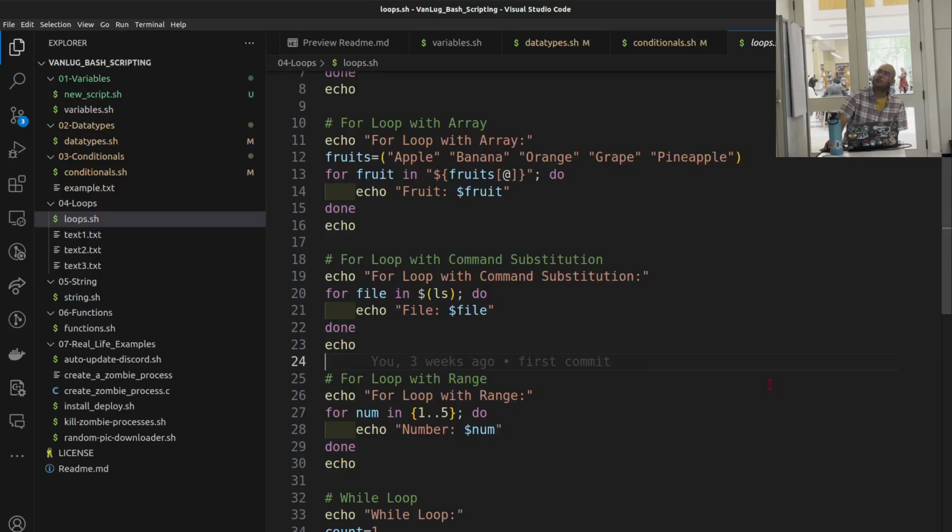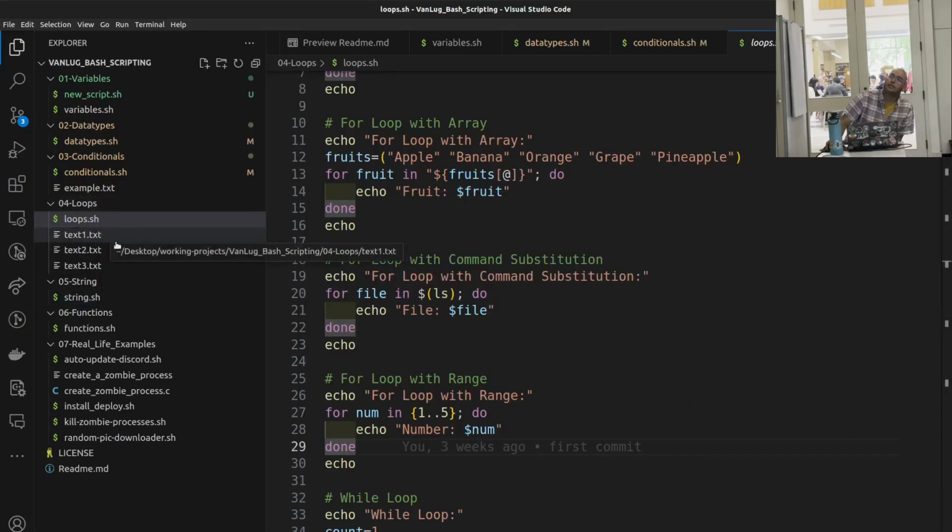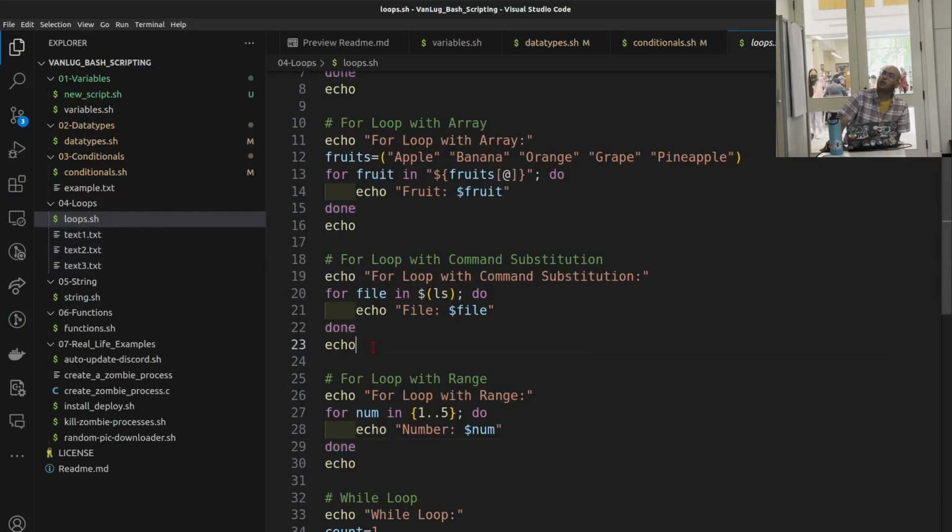Command substitution. So here, by the way, in the same folder I have text1.txt, text2, text3, these files, so I'm going to work with them here. So, a for loop with command substitution.